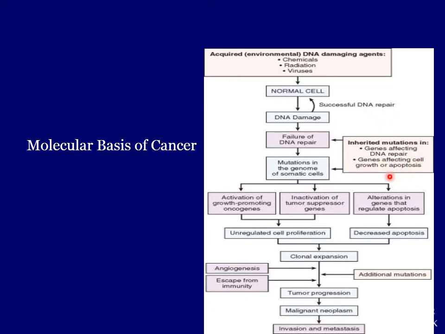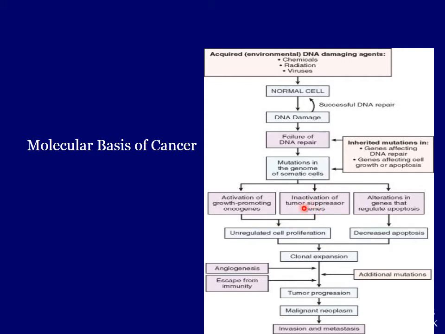If there is mutation of all these genes, so these genes, if they are mutated, they fail to repair the DNA, and as a result of that, there are mutations in the genome of the somatic cells. And what happens? Those cells divide along with that DNA damage. So what happens? There is activation of growth promoting oncogenes. There is inactivation of